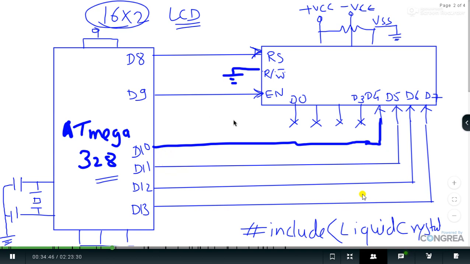If I were to go for the 8-bit operation, then I would have to use 8 more pins. So 8 plus 2: there are only 14 digital pins available in the Arduino ATmega 328P, and out of that I would be using 10 pins. So only 4 pins could be used for the rest of the operation. This is quite unjust to the Arduino, and that's why we go with the 4 lines only.